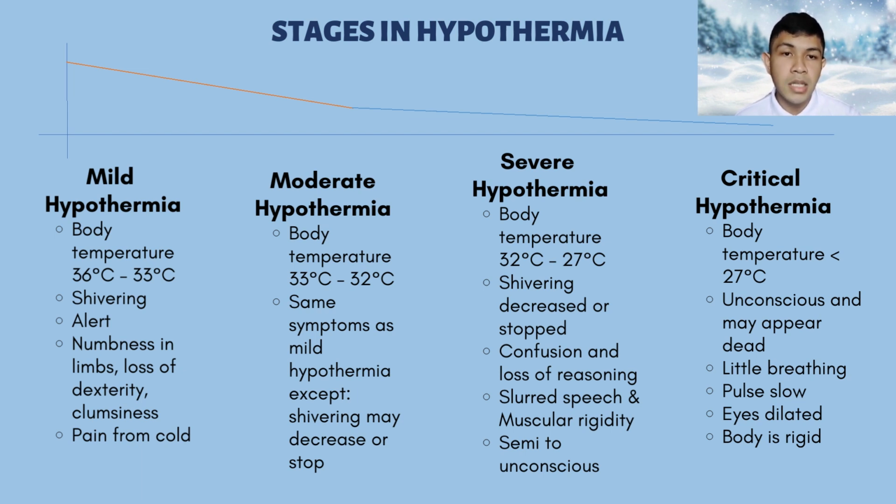Finally, the last stage of hypothermia is critical hypothermia. The body temperature of the human for this stage is less than 27 degrees Celsius. So this is a very serious stage where the victim will face dangerous and unexpected symptoms. The symptoms include eyes dilated, the body being rigid, as well as little breathing and a slower pulse, which make the victim appear unconscious or dead.